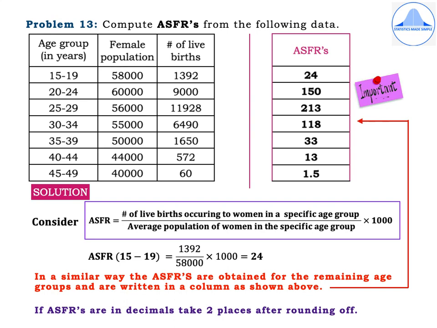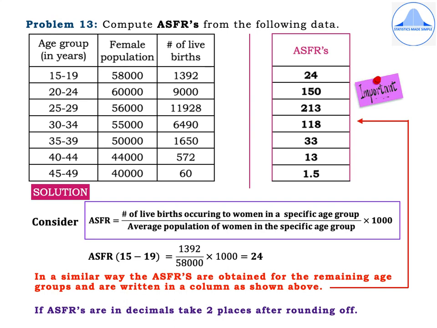Consider ASFR is equal to the number of live births occurring to women in a specific age group divided by the average population of women in the specific age group, into 1000. Now, you need not show the calculations for each and every age group. Just write the formula once and then show the calculation for at least one of the age groups. That's what I have done here.